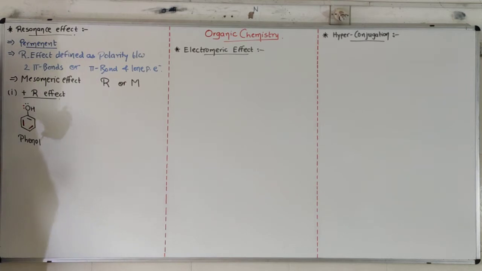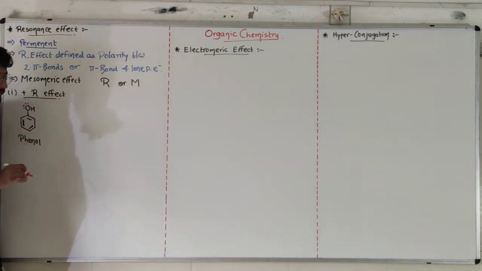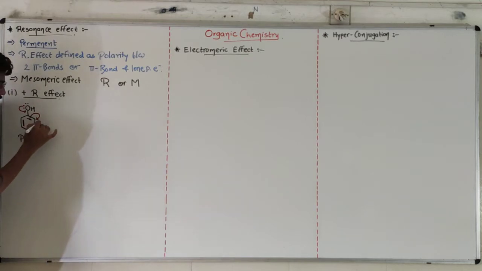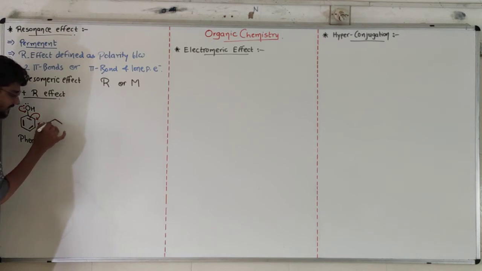Let's start with that. First of all, we are studying electron transfer. So this lone pair of electrons will donate its electrons to the single bond between carbon and oxygen. At the same time, this pi bond will donate its electrons to the carbon. So this lone pair comes into the bonding and this pi bond becomes a lone pair. Again, the lone pair of oxygen becomes a bond and the pi bond of the carbon becomes a lone pair.